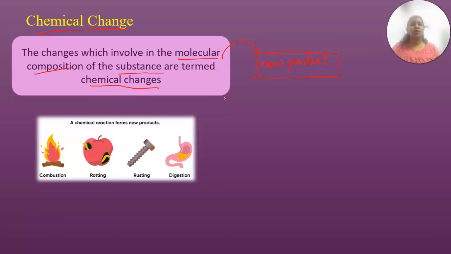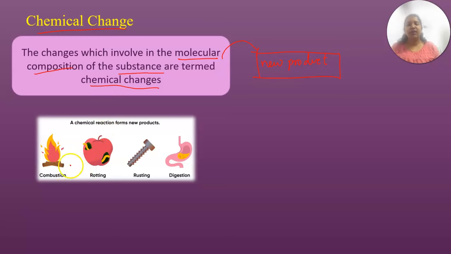When it comes to chemical change, suppose you have torn the paper and now you burn the paper. That means you are applying some external energy, and after burning you will get ash. That means a new product has come. So this is the difference between physical change and chemical change. Tearing a paper is a physical change, burning the paper is a chemical change.